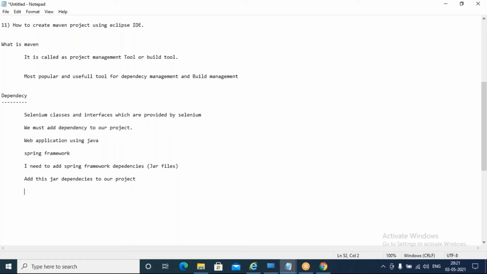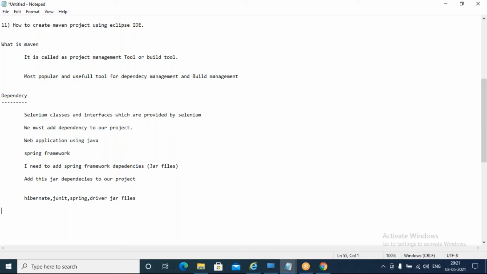But the problem here is, assume that I have thousands of jar files I need to download and add. Is it possible? I need the Hibernate framework, the JUnit framework for unit testing purposes, the Spring Framework jar, and some driver jar files.